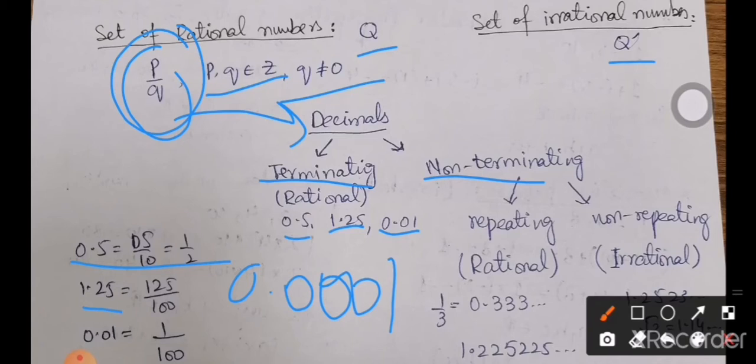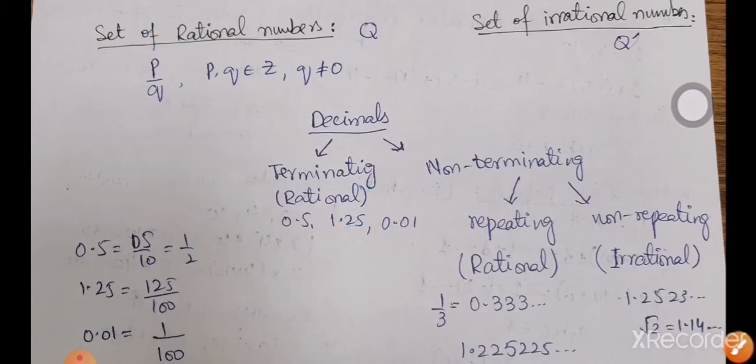because 0.5 can be written as 1 by 2, and 1.25 can be written as 125 by 100. Whenever we remove the decimal, we put 1 in the denominator, and the number of digits after the decimal point is replaced with that many 0s in the denominator. For example, 0.01: we replace this decimal with 1, and since we have 2 digits after the decimal, we put 2 zeros in the denominator. So every terminating decimal can be transformed into a fraction. That's why it always represents a rational number.